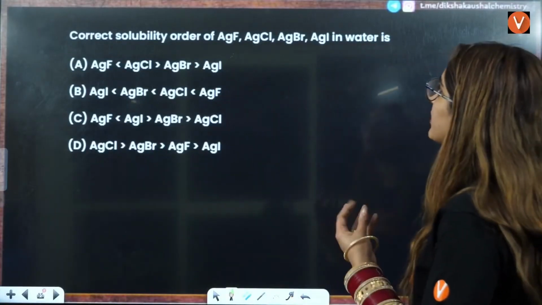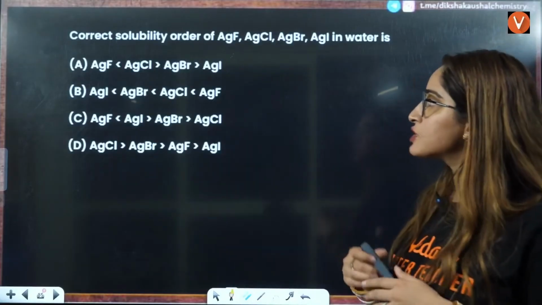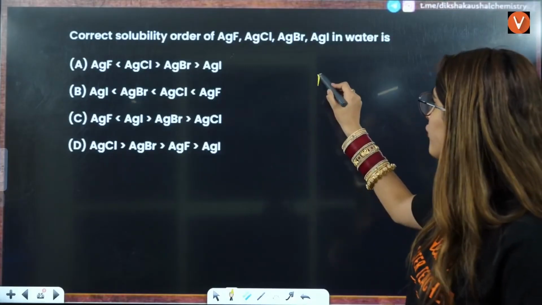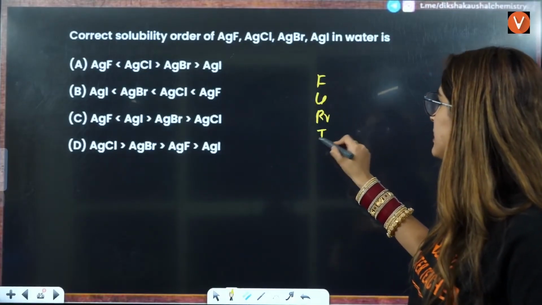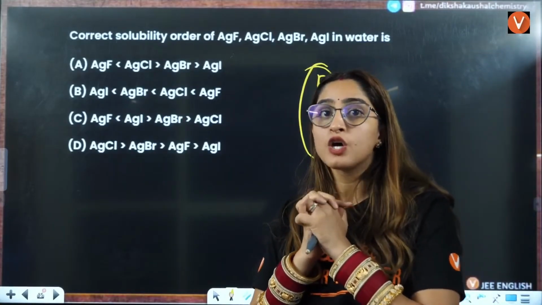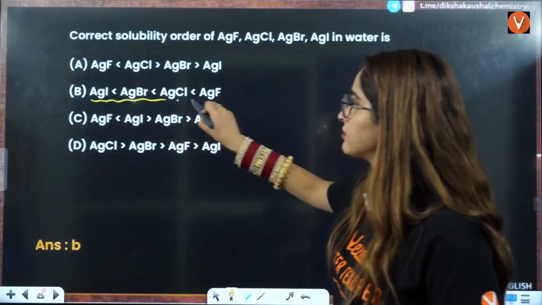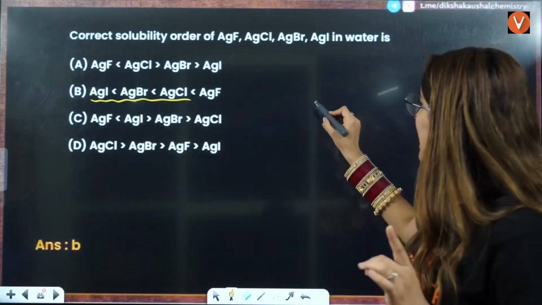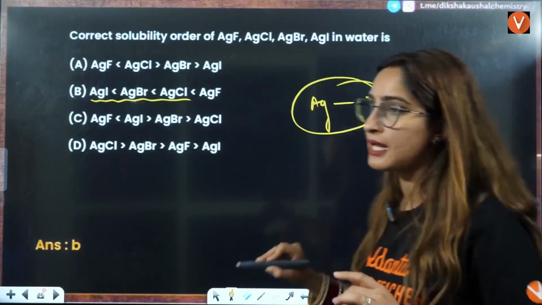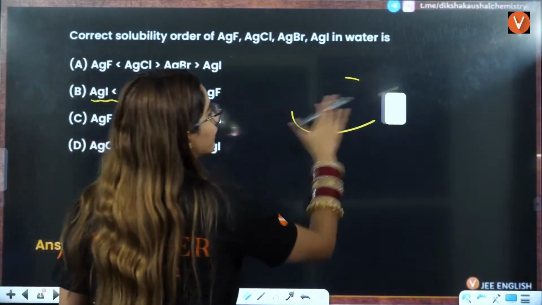Next is the correct solubility order of these. For solubility, as you go down the group, here we are talking about fluorine, chlorine, bromine, iodine, the size is increasing. That is the reason solubility is going to decrease. The size of Ag and I is increasing. You can also understand this from the electronegativity point of view.